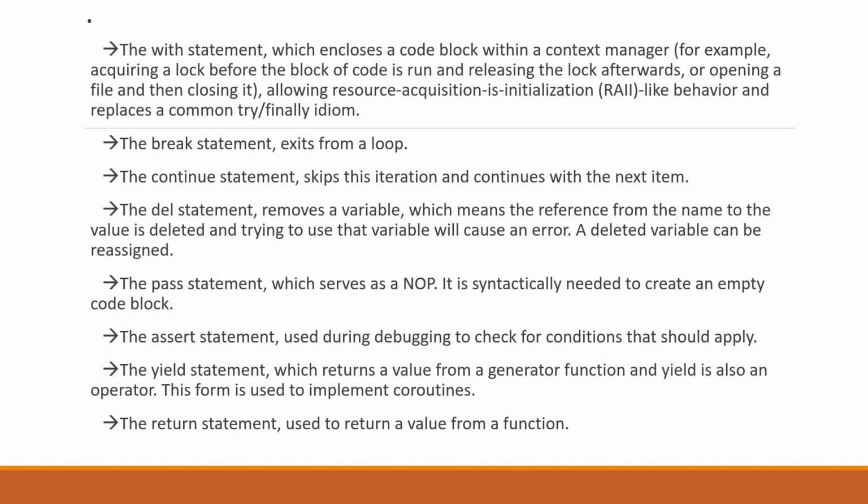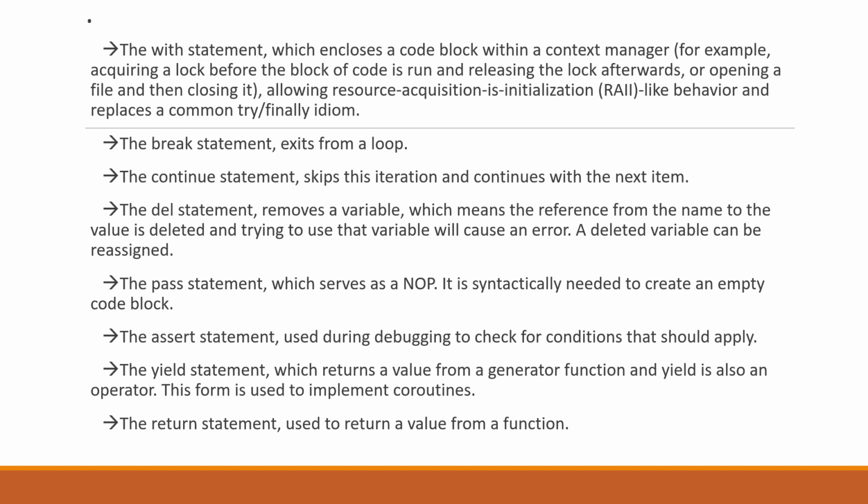The break statement exits from a loop. The continue statement skips this iteration and continues with the next item. The del statement removes a variable, which means the reference from the name to the value is deleted and trying to use that variable will cause an error. A deleted variable can be reassigned. The pass statement, which serves as a NOP, is syntactically needed to create an empty code block.